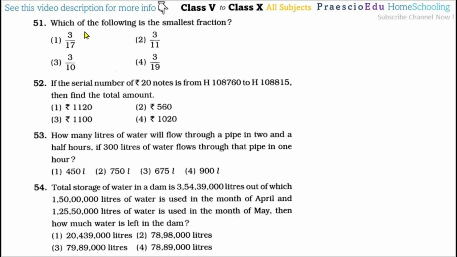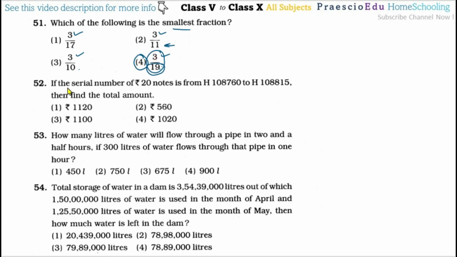Now question number 51, which of the following is the smallest fraction? Here the numerator is 3, here also 3, and here also 3, so all the numerators are the same. So the comparison should be on a denominator basis. The denominator having the greater number makes the fraction smaller, as we have already learned in our lecture. The greater numbers here are 17, 11, 10 and 19. So 19 is the greatest number, and so this is the smallest fraction, meaning option number 4 is the correct one.